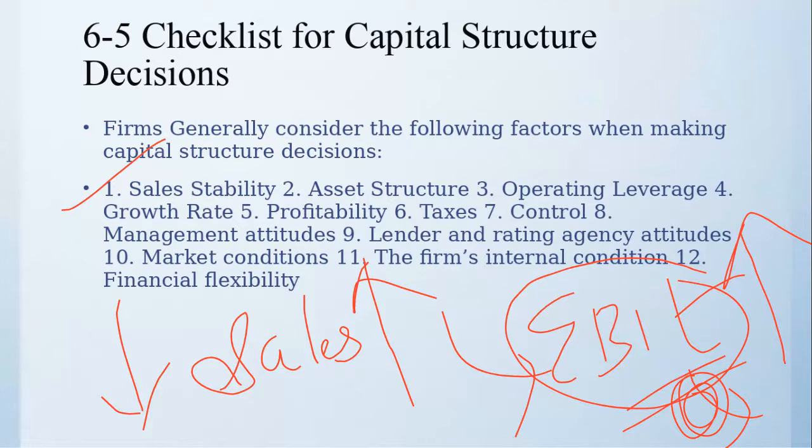Why? Because maybe our performance is lower, and if we take money from debt holders, we have to pay that fixed amount of interest anyway. If we pay 10%, then we have to pay 10%. So the bankruptcy threat or bankruptcy risk increases.